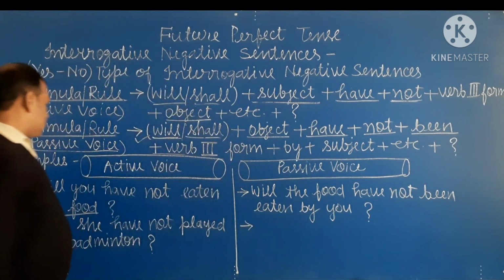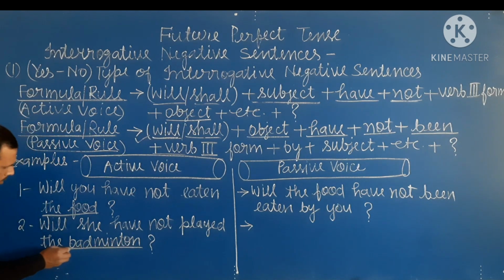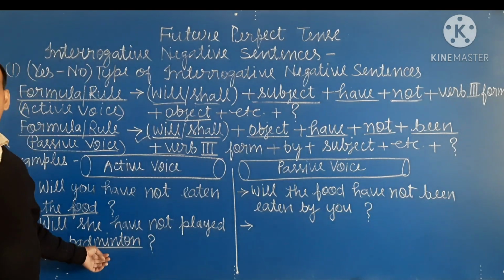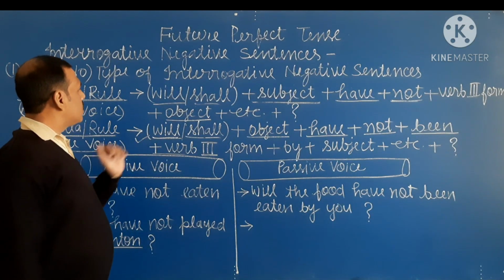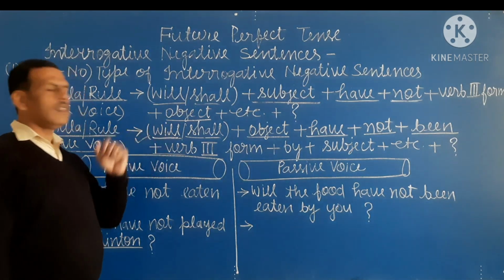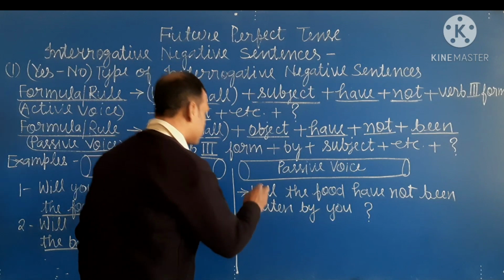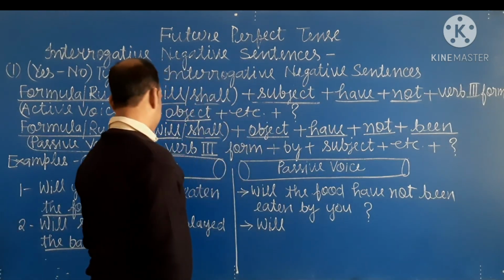First of all, we see the object of the sentence. So object is the badminton. So what do we use, will or shall? Obviously we use will. Badminton is singular. Therefore, first of all we write will.